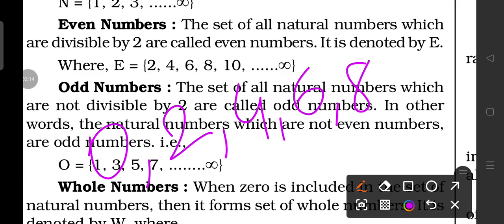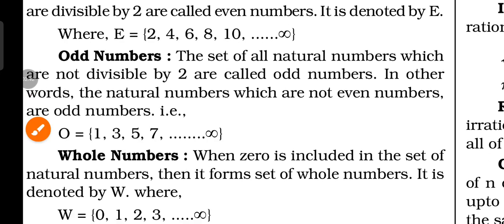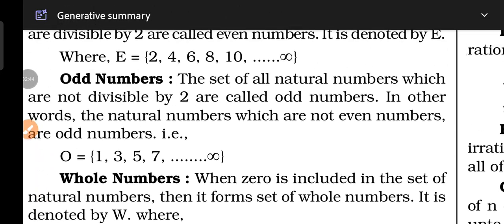Like suppose here the number is 10,976 and the number's last digit is 6. So the last digit is considered as even or odd. If it is from the odd group, then it is odd number, and if it is from the even group, then it is even number. The next is odd number.